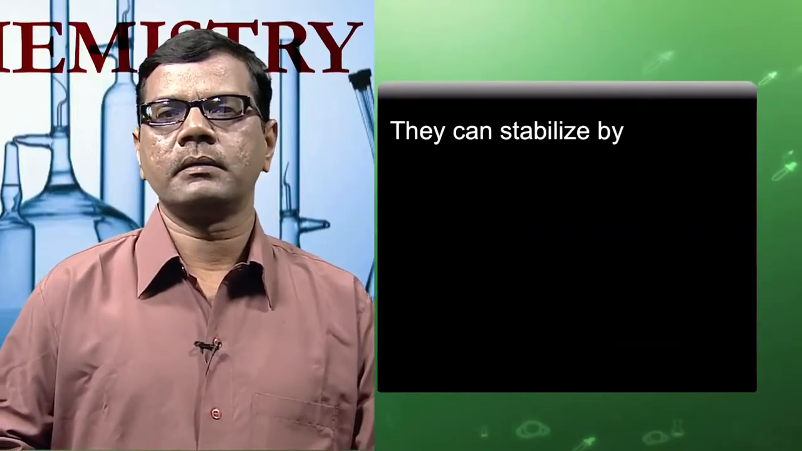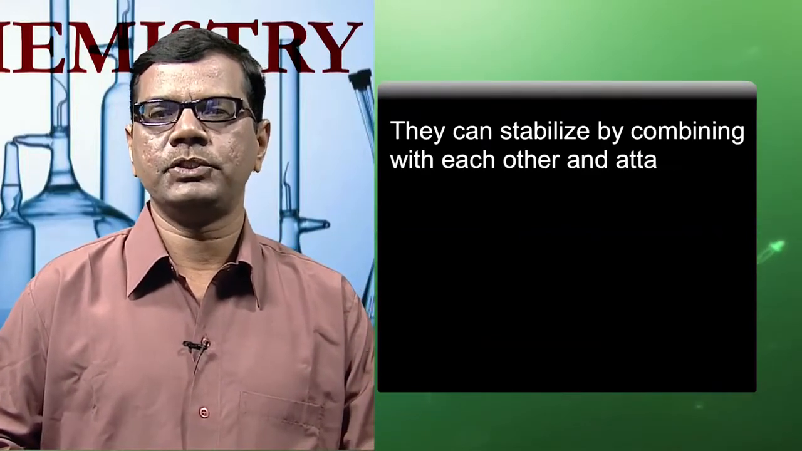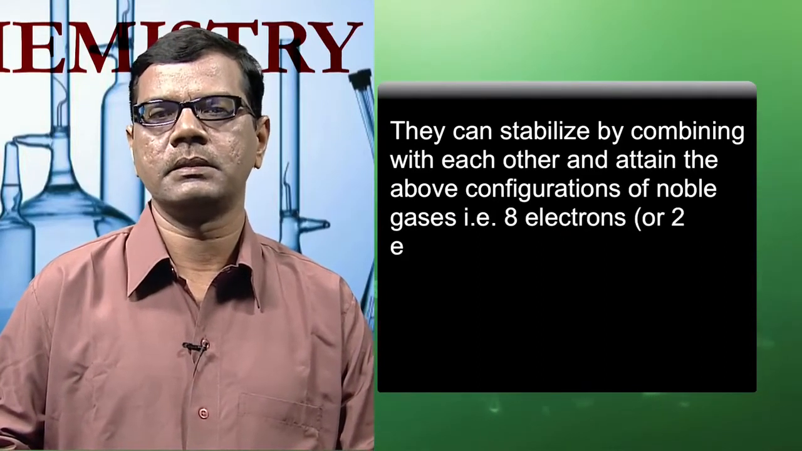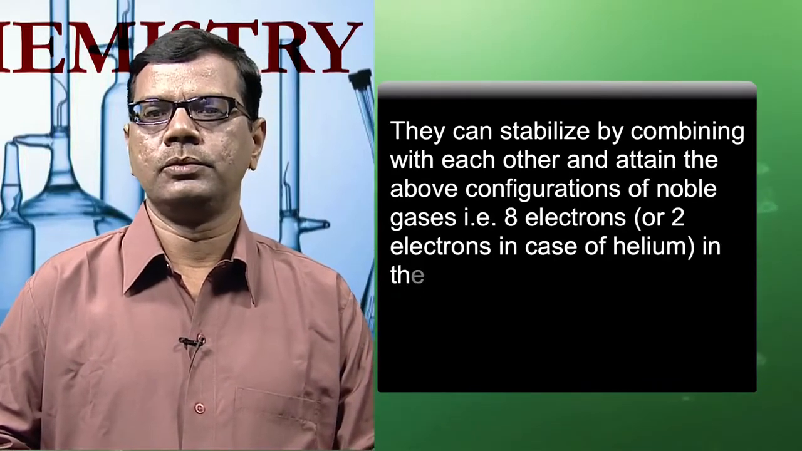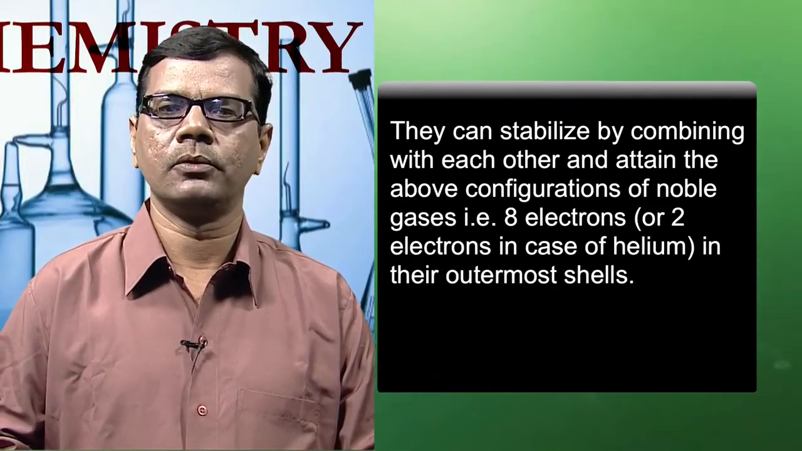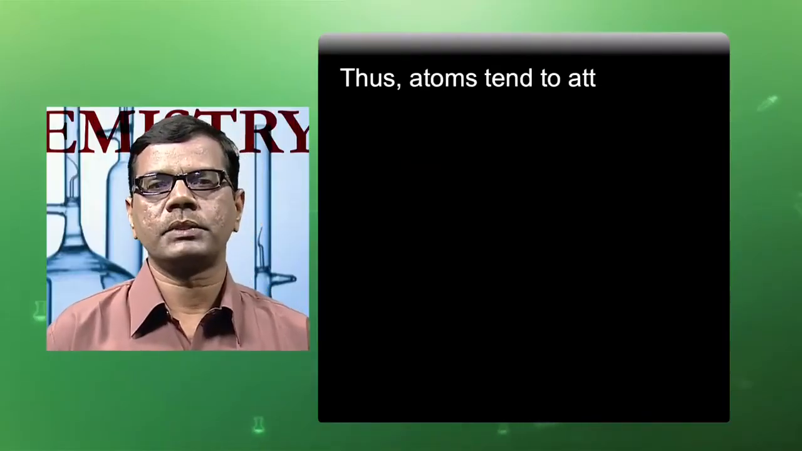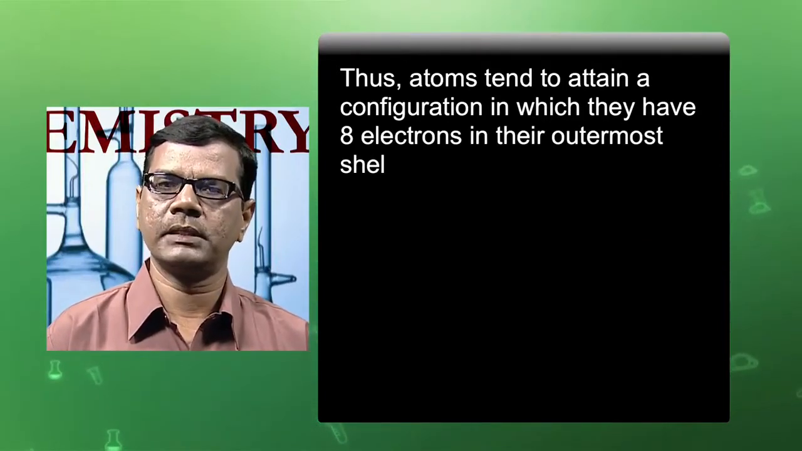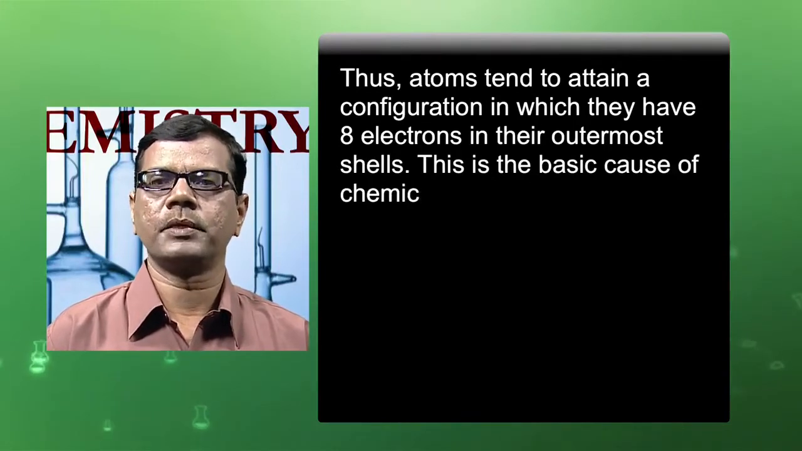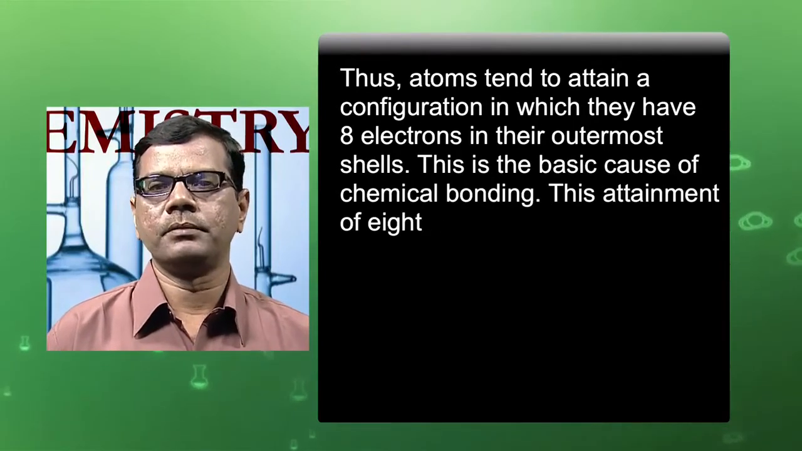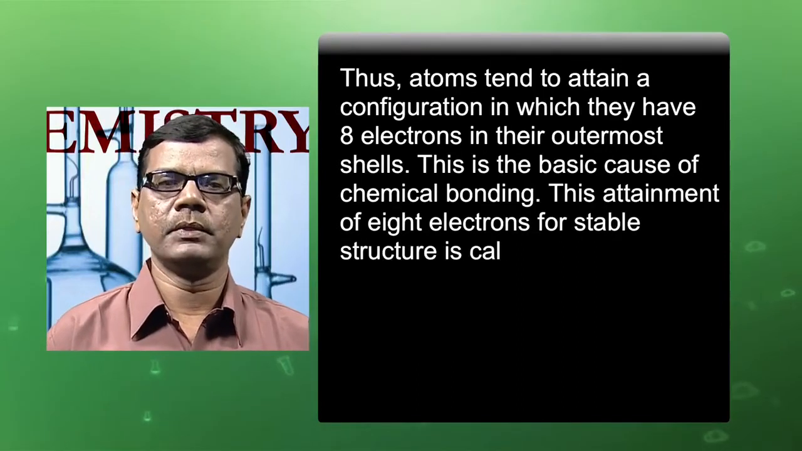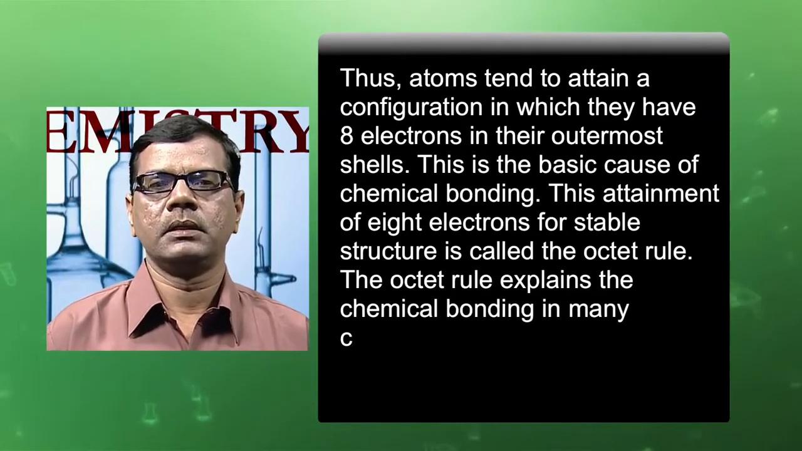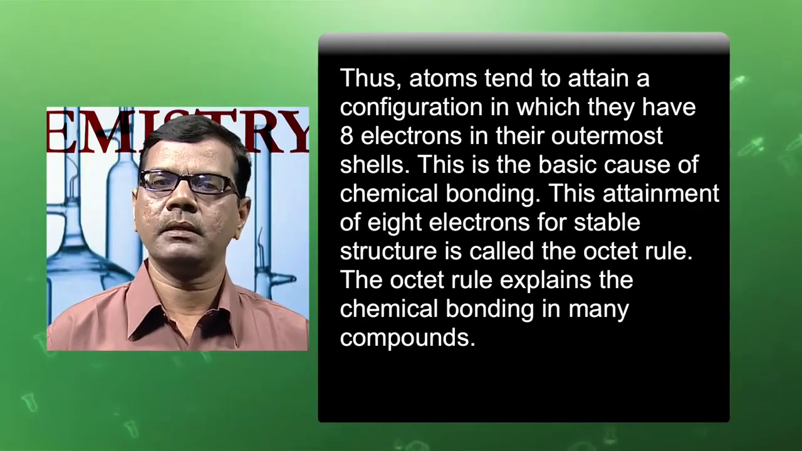They can stabilize by combining with each other and attain the above configuration of noble gases, that is 8 electrons, or 2 electrons in case of helium, in their outermost shells. Thus, atoms tend to attain a configuration in which they have 8 electrons in their outermost shells. This is the basic cause of chemical bonding. This attainment of 8 electrons for a stable structure is called the octet rule. The octet rule explains the chemical bonding in many compounds.